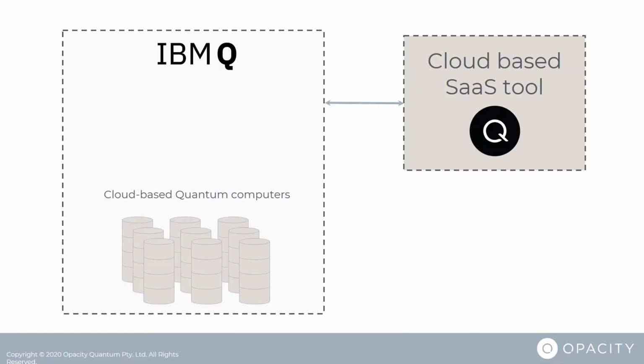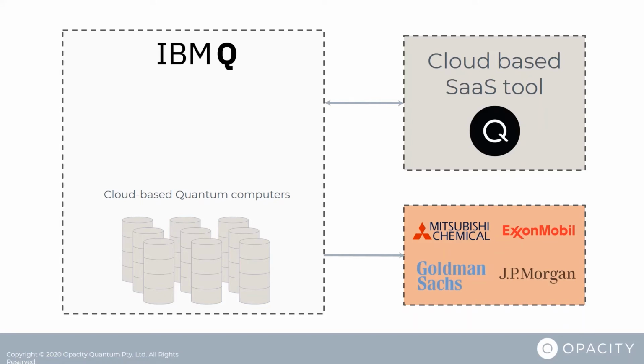IBM Q have recognized the value of this approach, and Opacity are entering into an exciting partnership with them, joining their IBM Q network. Firstly, this gives us the ability to use IBM quantum hardware to test our beta product. Secondly, it connects us to 40 odd other members of the network, which include many top stack customers, including Goldman Sachs, ExxonMobil, and Mitsubishi Chemical.